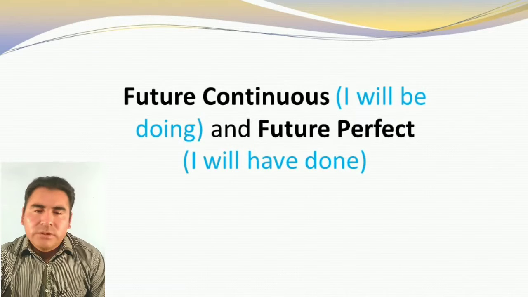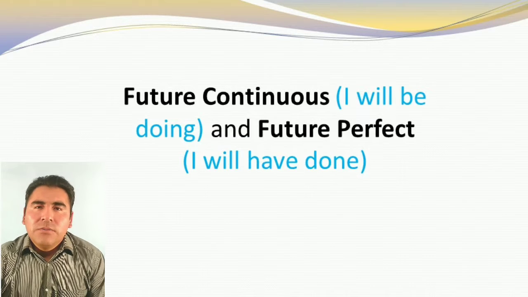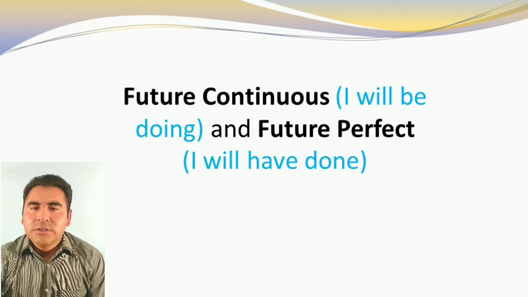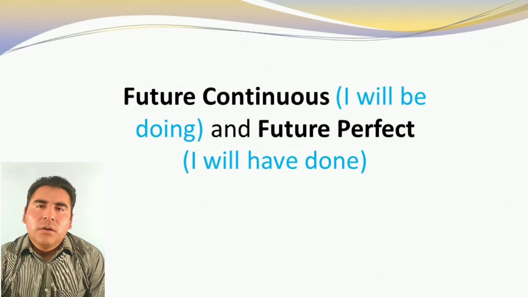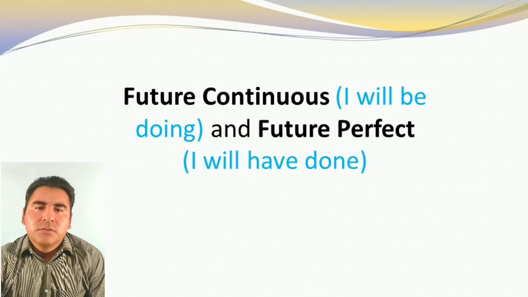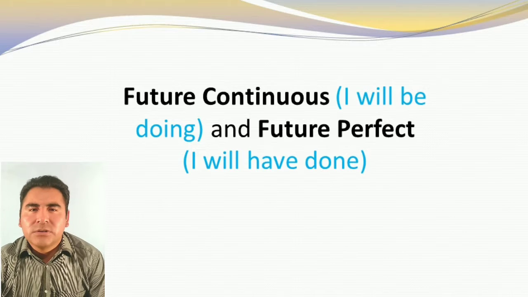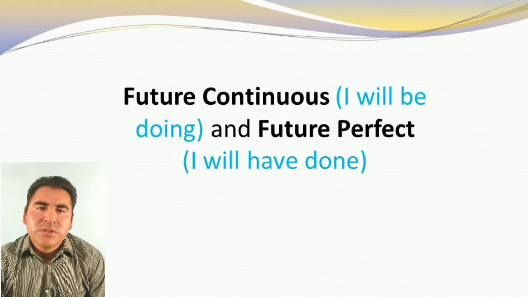Look at these examples that we have over here. In order to have an idea, future continuous usually is subject plus will plus be and verb-ing, that is present continuous, right? And future perfect is subject, will plus have plus done, similar to present perfect. But now we are talking about future perfect, by the way. Don't forget about that.